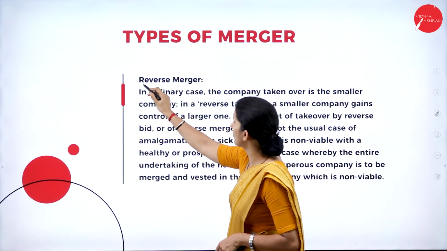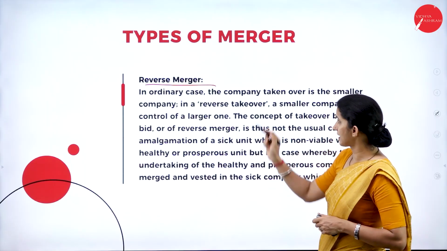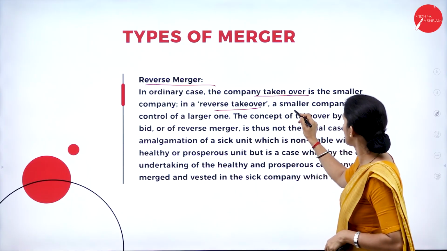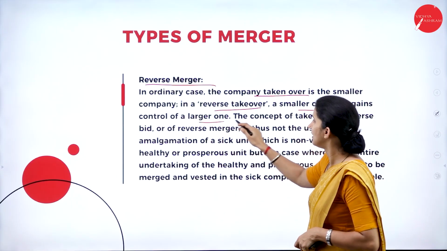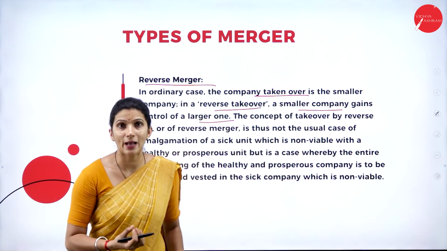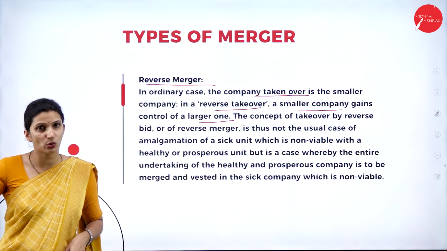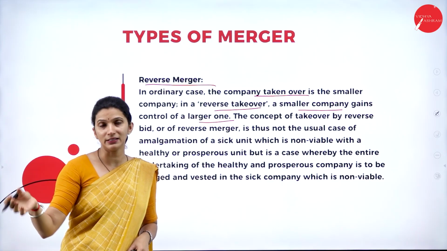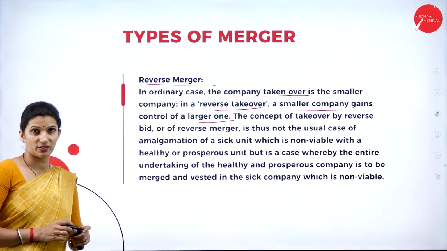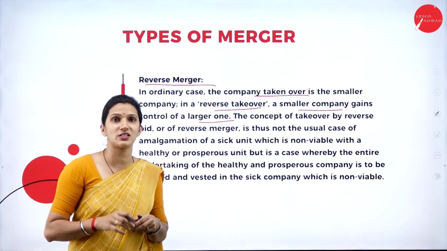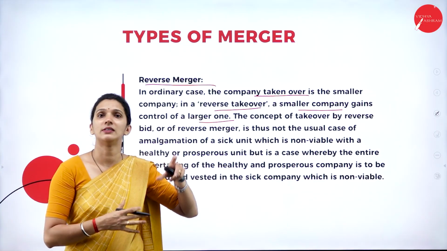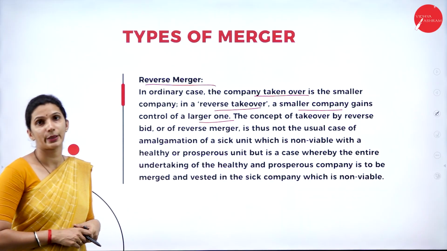Next we have the reverse merger. In the ordinary case, the company taken over is the smaller company, and in a reverse takeover, a smaller company gains control of a larger one. Usually when we talk about an acquisition, it happens when a strong company acquires or absorbs the business of a relatively smaller company. Under a reverse merger, what happens is the reverse, the opposite action. That means usually a smaller company tries to take over the larger company. That is the reverse merger.